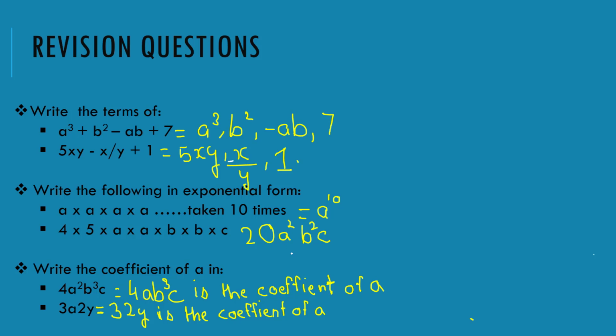Okay. And again 32y is the coefficient. What is this 32y? Because I removed the a. Oh, sorry, this was a mistake here. It should be 3a square y. Okay. So then it should be 3ay, right? Okay. So because the question itself had a typo, I have to give you marks. But you know the answer right now?